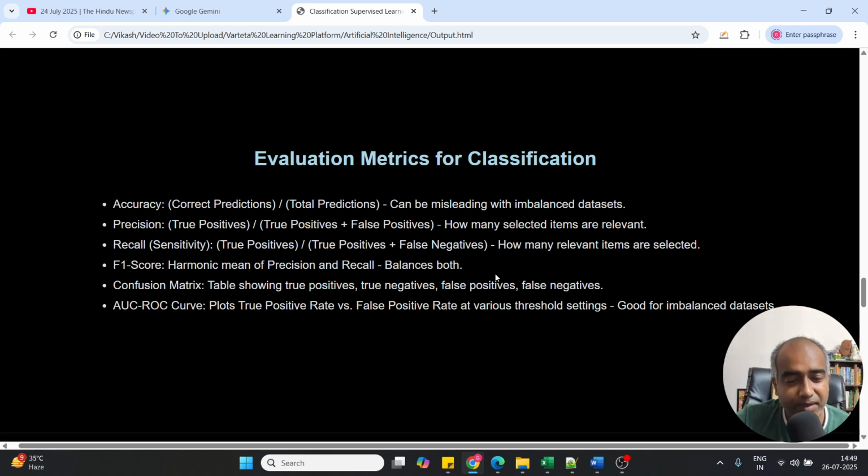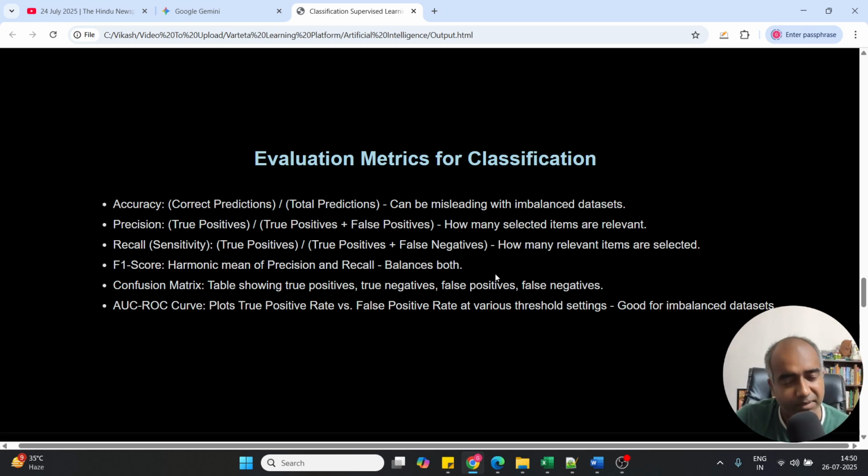Precision means true positives divided by true positives plus false positives. How many selected items were relevant? That is the main purpose of precision. Recall, also called sensitivity, is true positives divided by true positives plus false negatives. How many relevant items are selected? Precision talks about the relevancy, and recall talks about how many relevant items are really selected in the output. F1 score is the harmonic mean of precision and recall. It balances both. It shows how balanced your output is. That is why you take the harmonic mean.